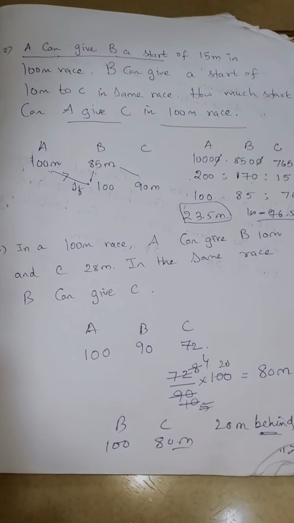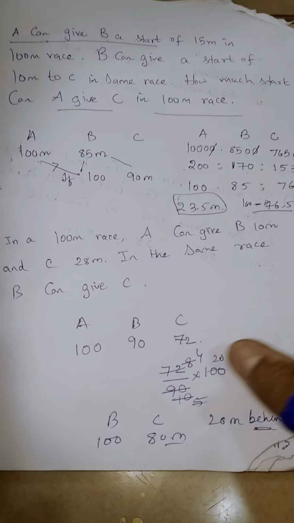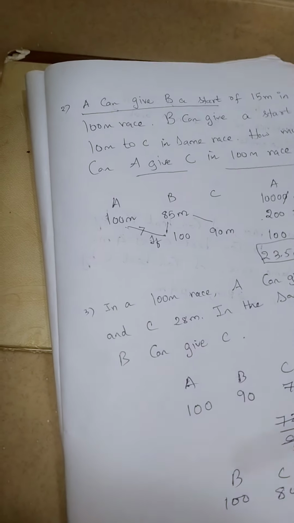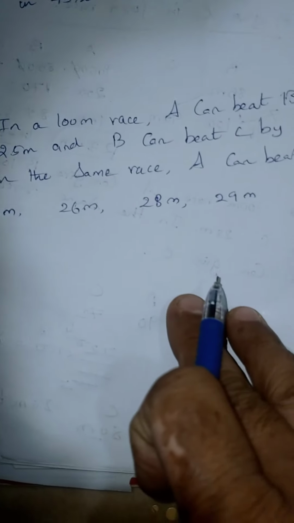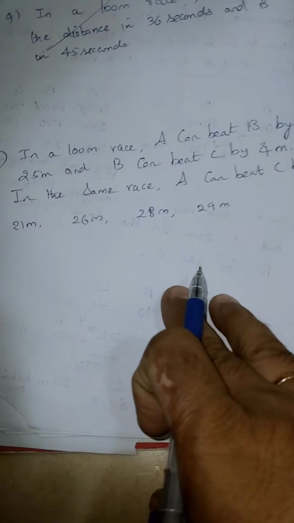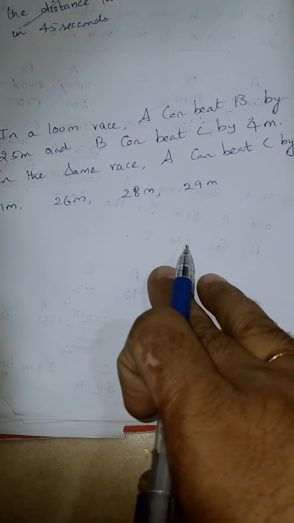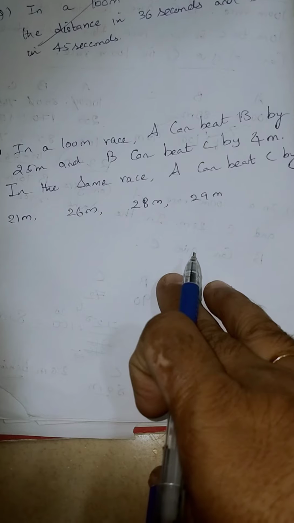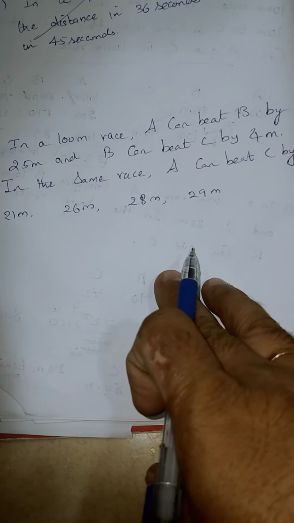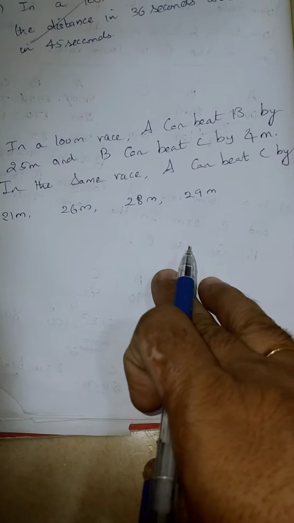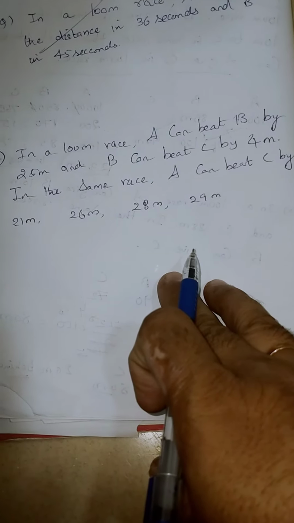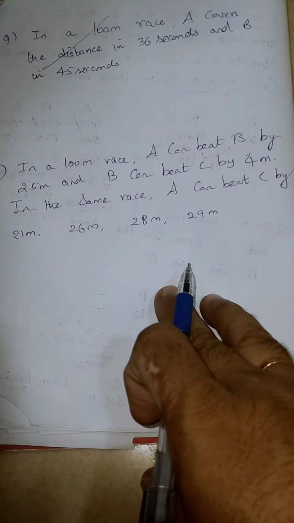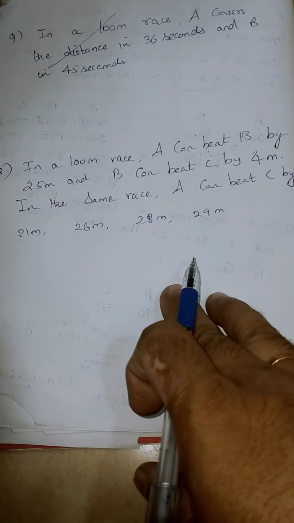Now, dear students, if you are able to understand these two questions, based on this, today I am giving one question which you have to solve and submit your answers. In a 100 meters race, A can beat B by 25 meters and B can beat C by 4 meters. In the same race, A can beat C by how many meters? I have given 4 options: 21 meters, 26 meters, 28 meters, and 29 meters.